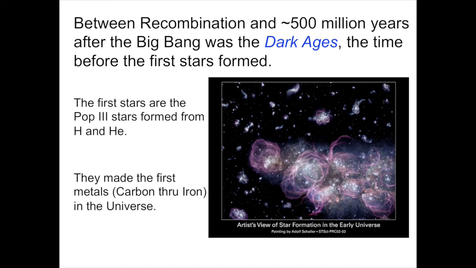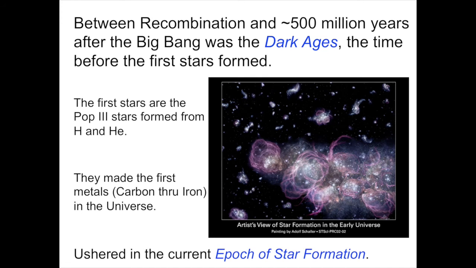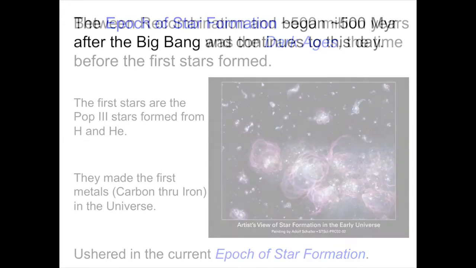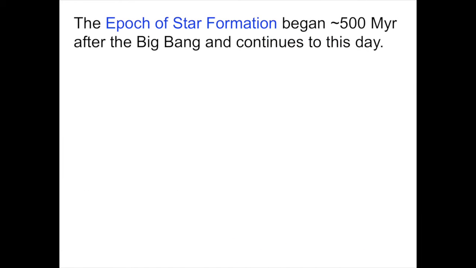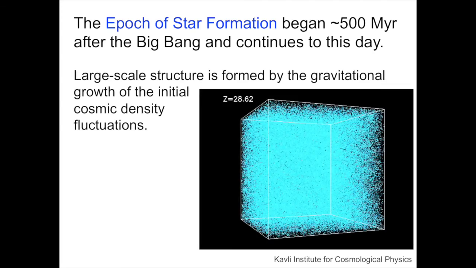We see the first appearance in this epoch of carbon through iron in the universe from the very first generation of stars, massive enough to explode and go supernova, and begin spreading and polluting that gas with the heavy metals that hastens the cooling and hastens the beginning of the star-forming epoch of the universe. This ushers in the current epoch of star formation that we live in nearly 13 billion years later. The Epoch of Star Formation began about 500 million years after the Big Bang and continues into the present day.